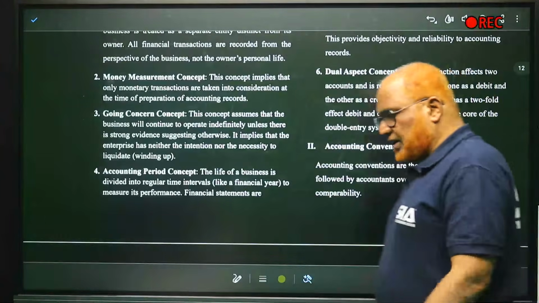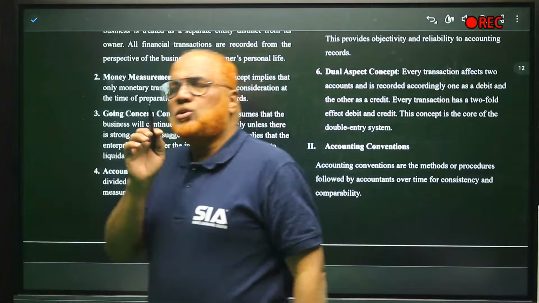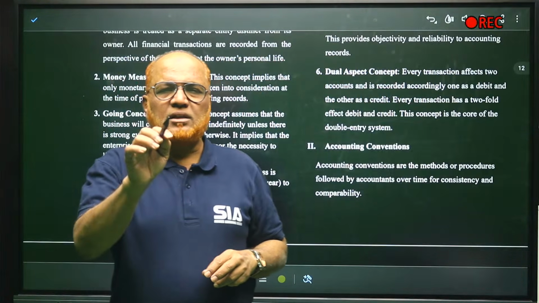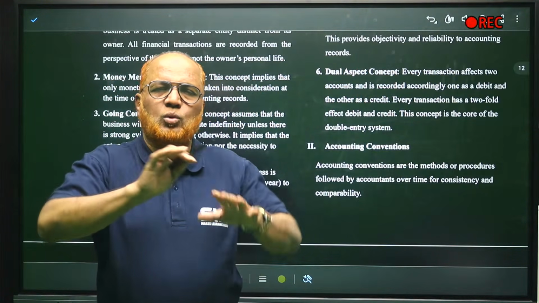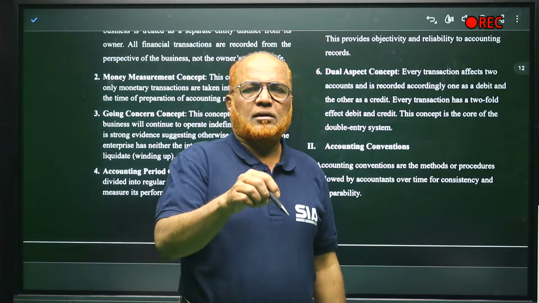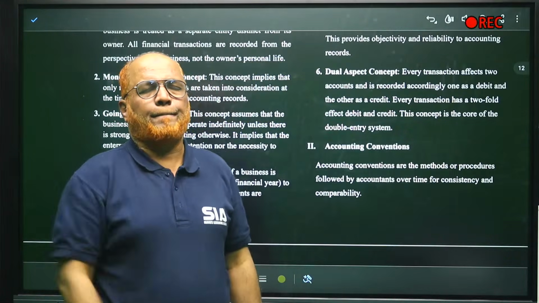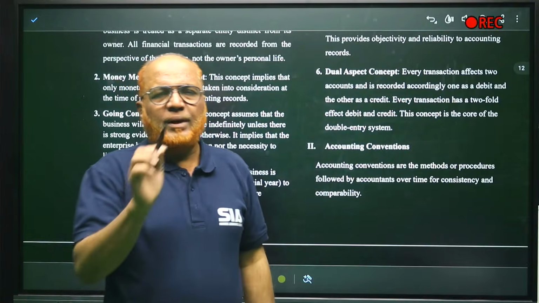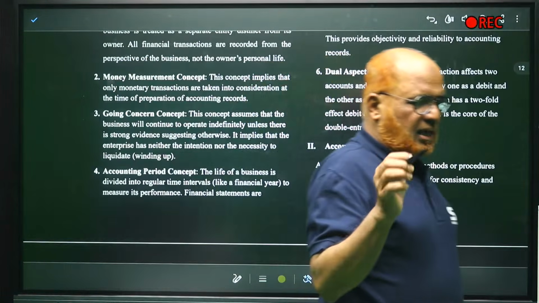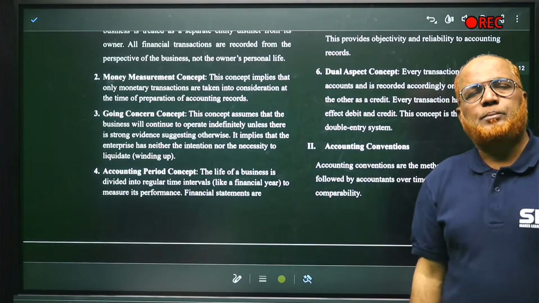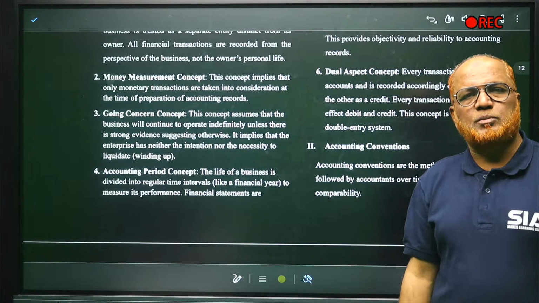Now, accounting conventions. What is the difference between concepts and conventions? The concepts are the assumptions which should be followed throughout the year. Whenever we are conducting the accounting, recording, and classifying, we have to follow accounting concepts. But accounting conventions are those assumptions that should be followed while preparing the financial statements.